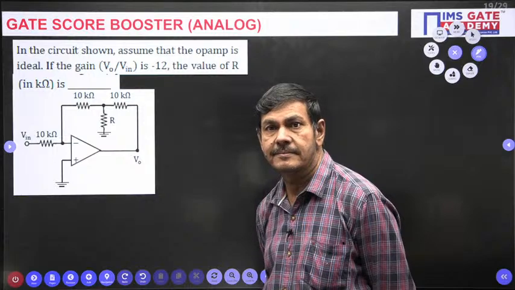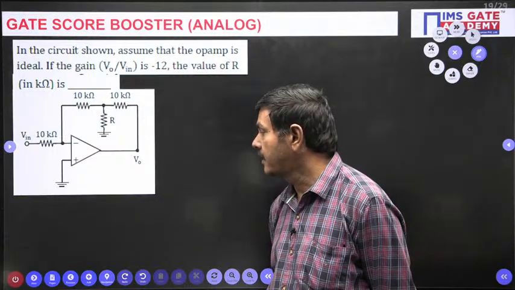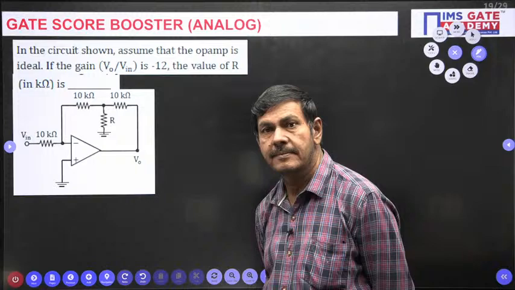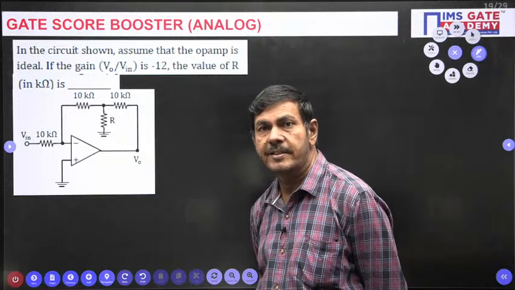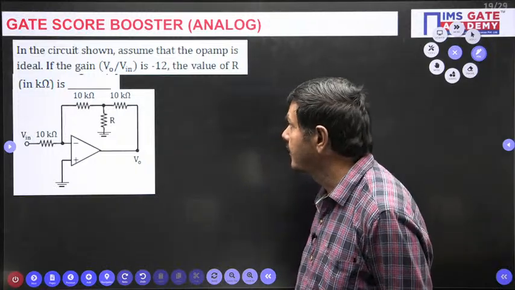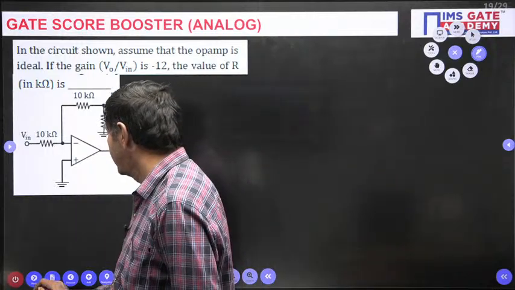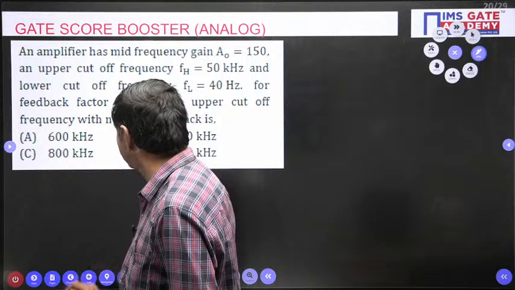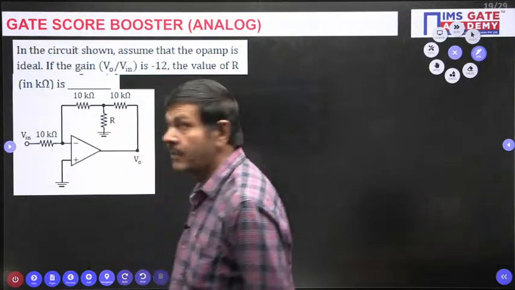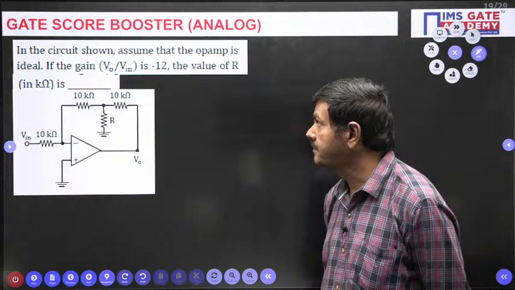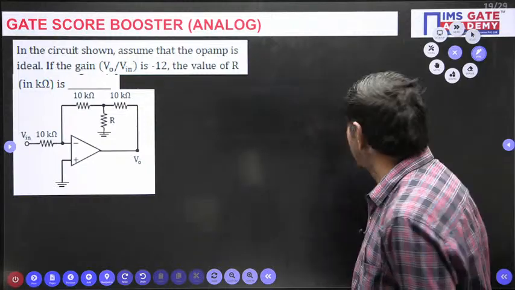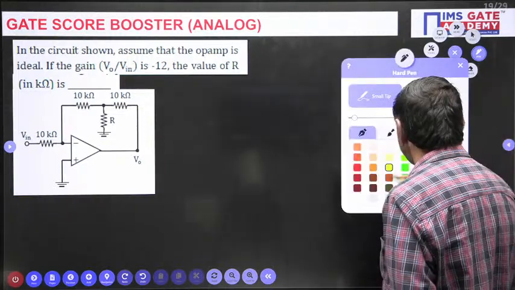Anybody? Anybody can do this question. Start doing this question. What is the value of R? I want the value of R here. I want the value of R. How we can do this R means, please watch.